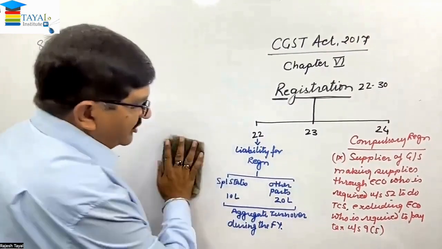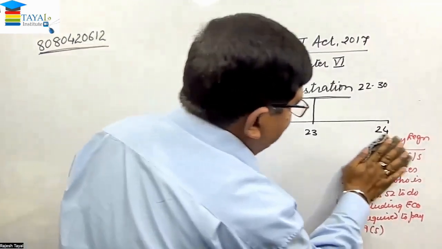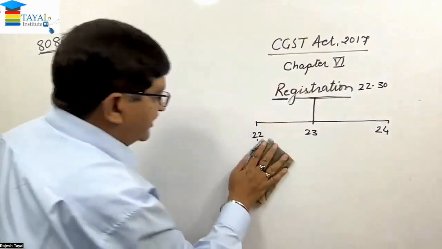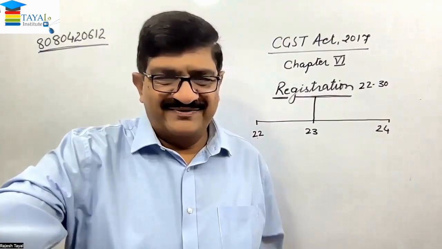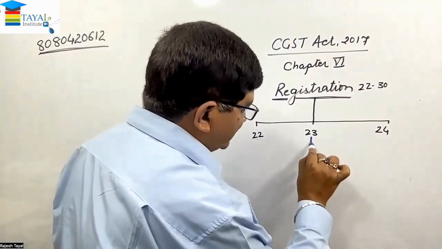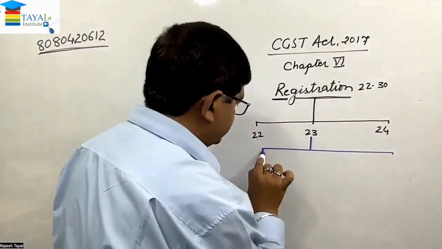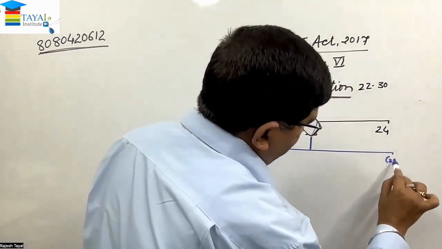Now, I'm taking you to section 23. In section 23, there are two subsections. You can make a separate chart for section 23, subsection 1 and subsection 2.